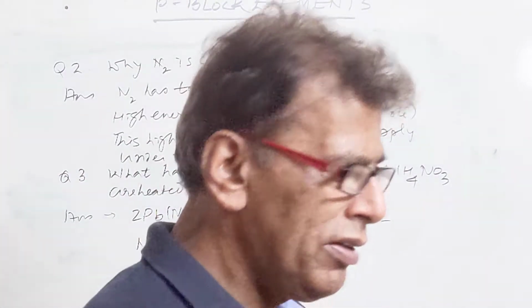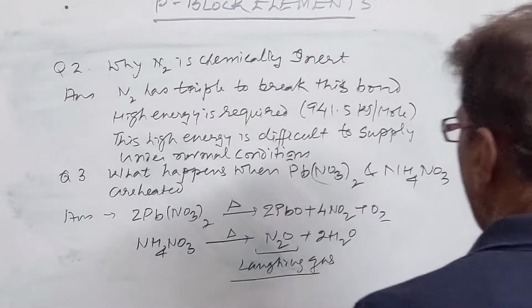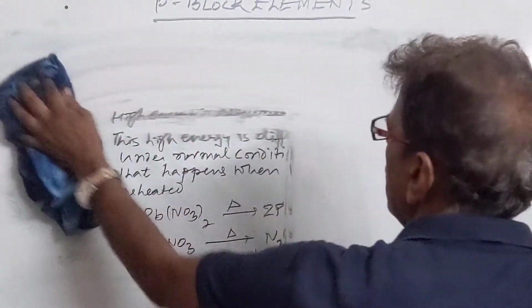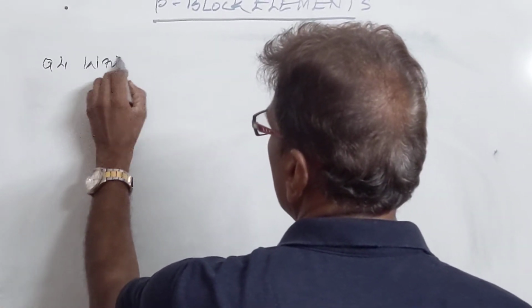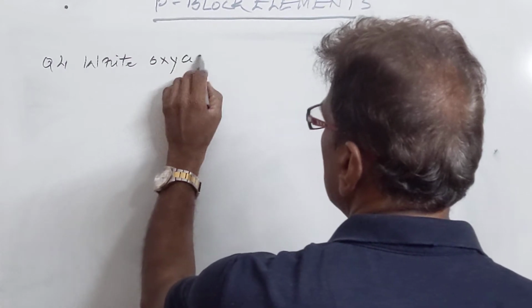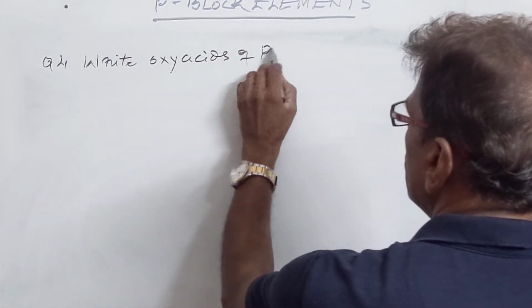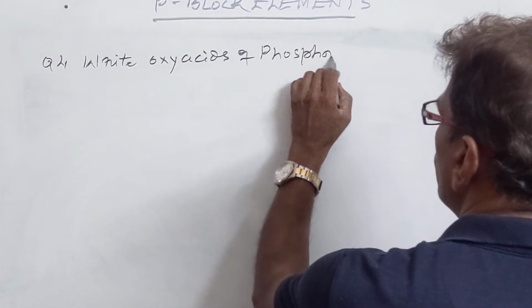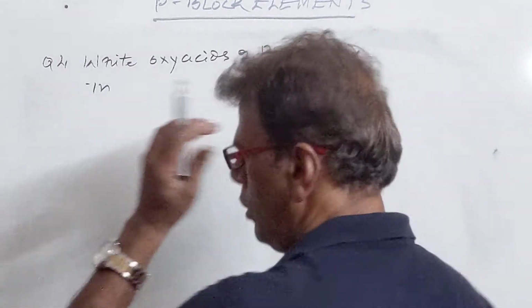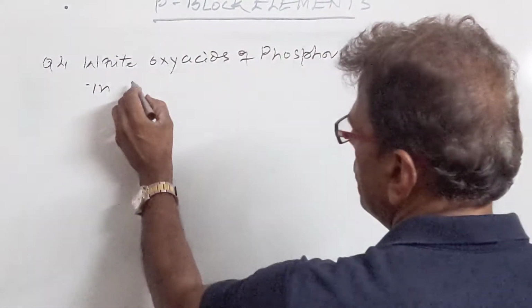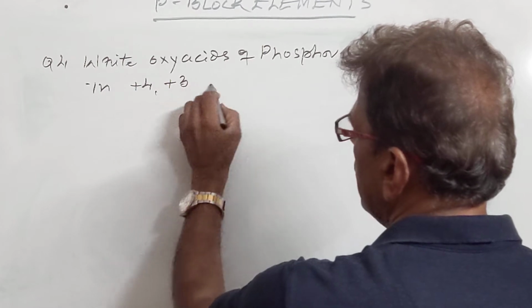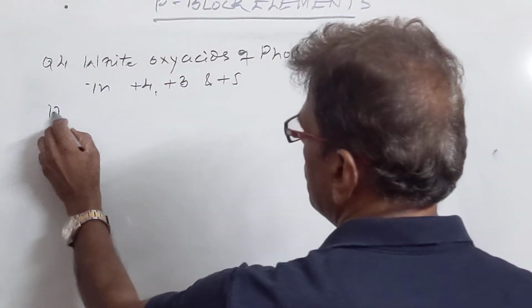Then another important question: write the oxy acids of phosphorus in different oxidation states. These oxy acids are asked in different oxidation states: +4 state, +3 state and +5 state.